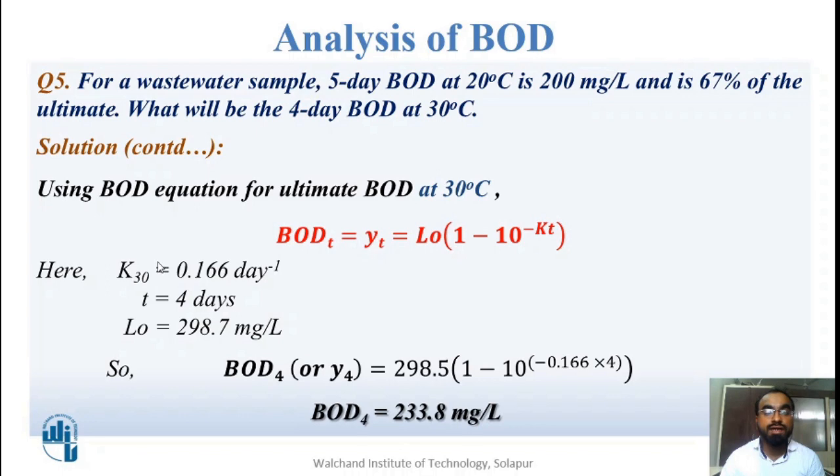Time given to us is 4 days. K30 we calculated earlier is 0.166 per day. Using these values in the equation, I get 298.5 multiplied by (1 minus 10 raised to minus 0.166 into 4). By that, I will get the value of BOD for 4 days as 233.8 mg per liter. That is the final answer for the required question.